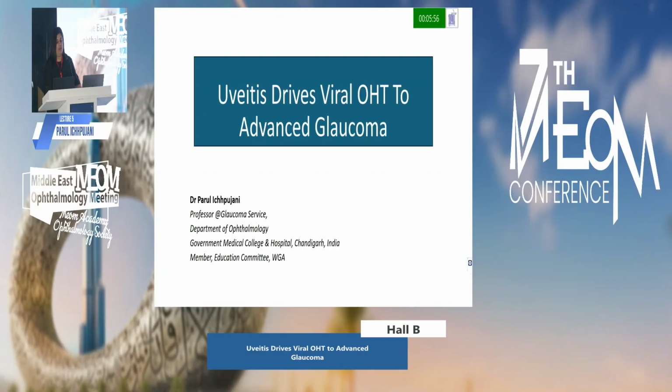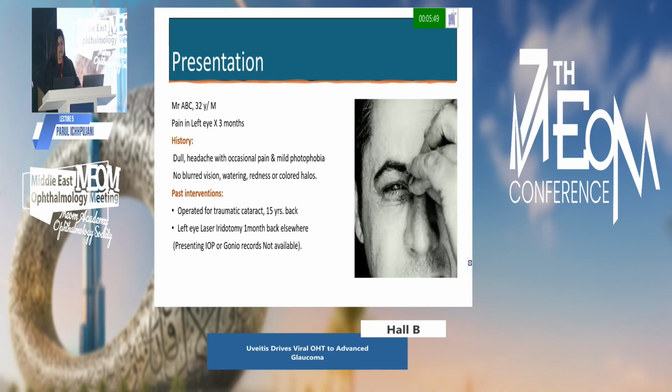I'll be talking about uveitis, which drives a viral ocular hypertension to an advanced glaucoma. It's a case, and we'll be taking up the implications of the case.